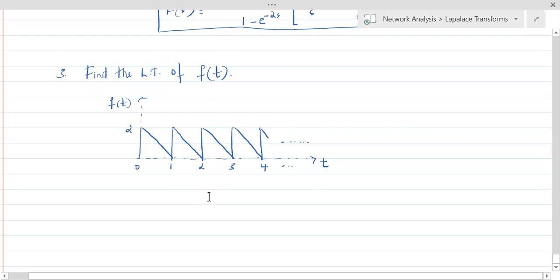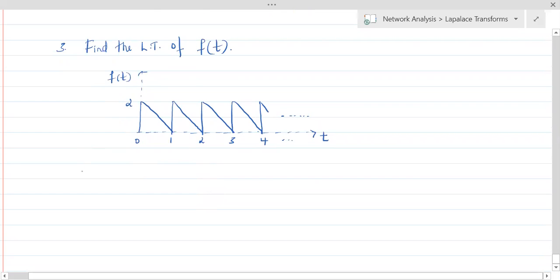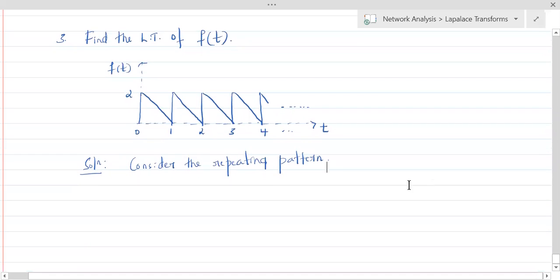So first let's consider the construction, or expression, of this. So let's first consider the repeating pattern. Which is the repeating pattern? Everybody just see this. Just consider the repeating pattern. Which pattern is repeating?